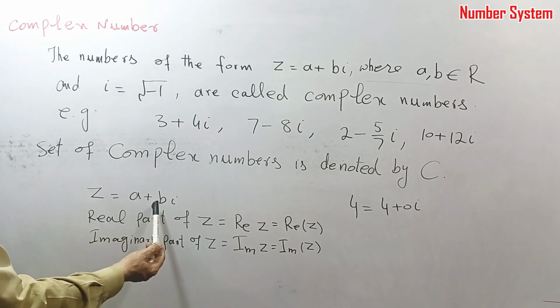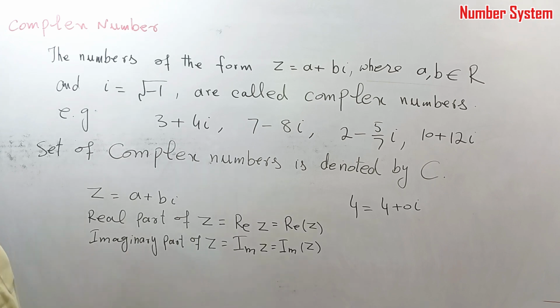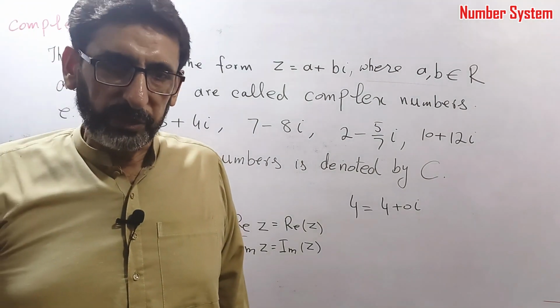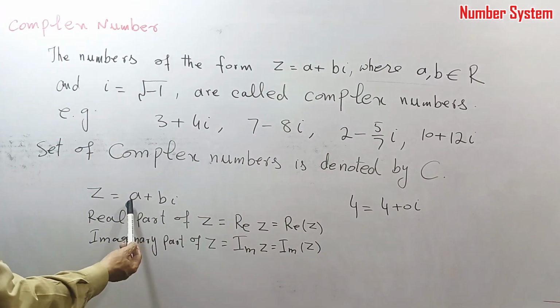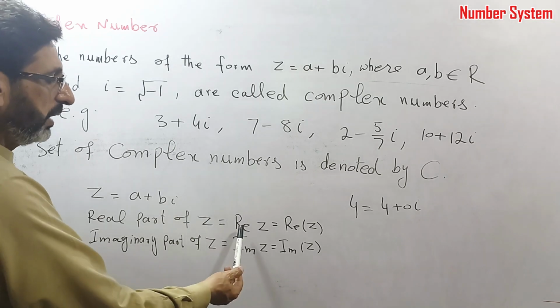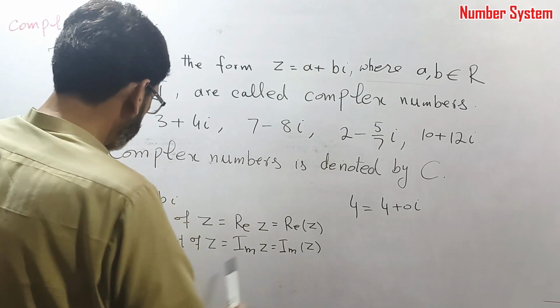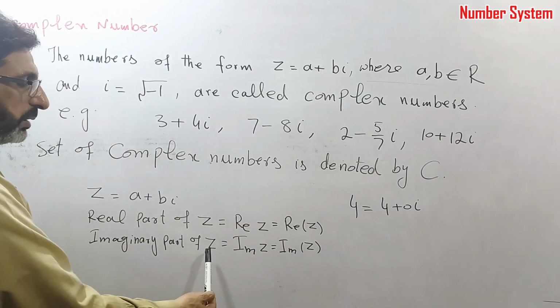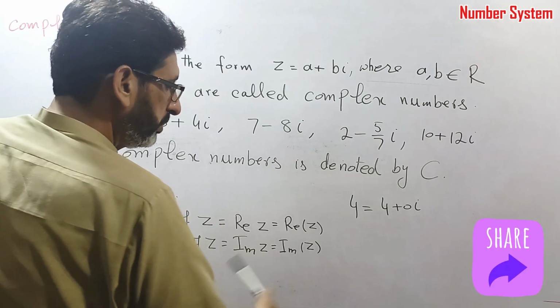z is equal to a plus b iota. A complex number consists of two parts, the real part and the imaginary part. Here a is called the real part of z, we write it as Re(z). Similarly, the imaginary part of z is Im(z).